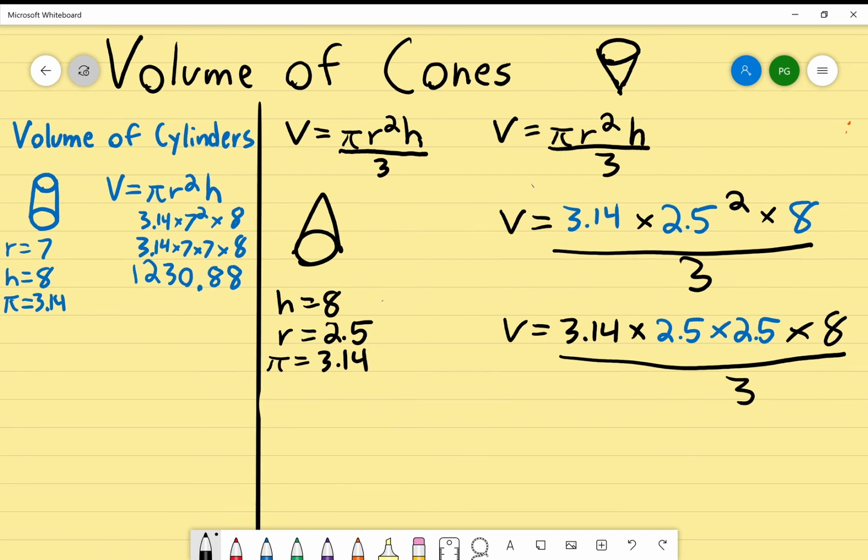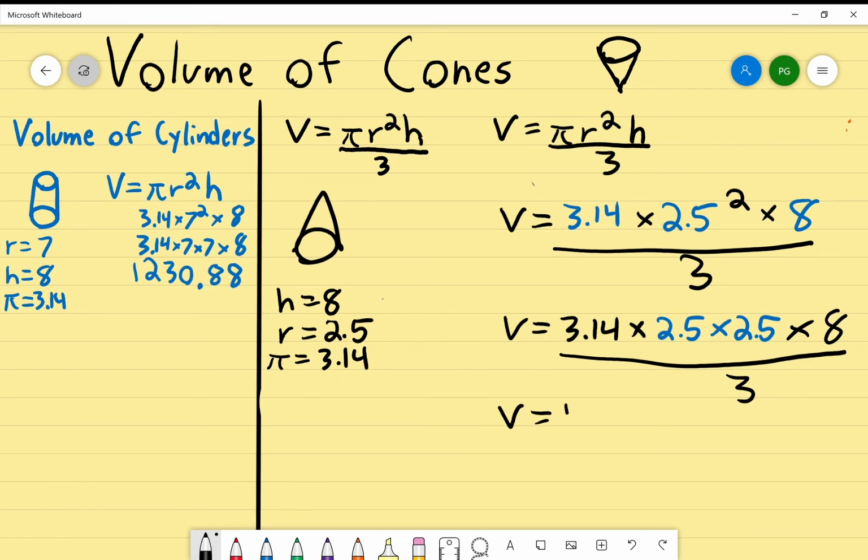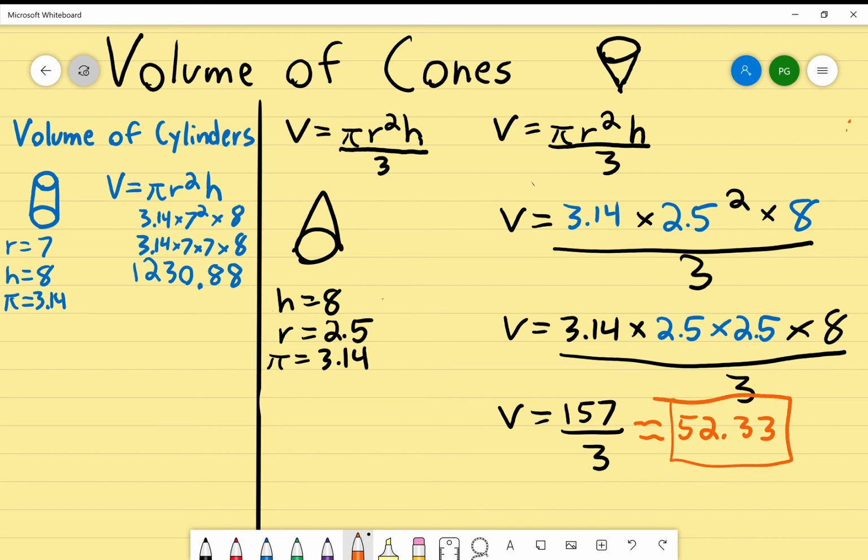That gives me so far 157, but don't forget you still have to divide that by 3. So 157 divided by 3 is more or less 52.33, and I'm rounding that to the nearest hundredths place. And that's it, ladies and gentlemen. That's your volume.